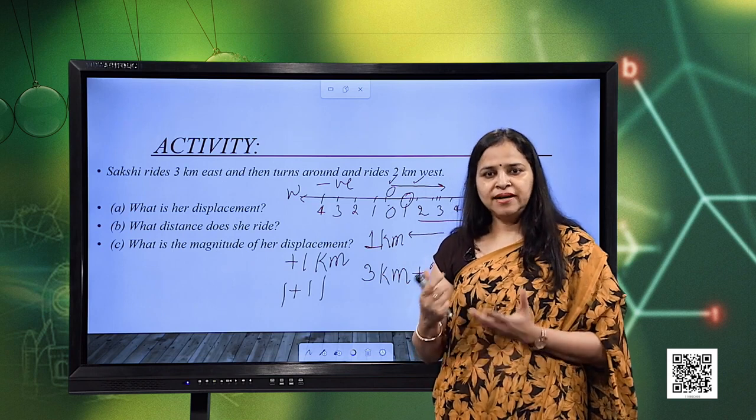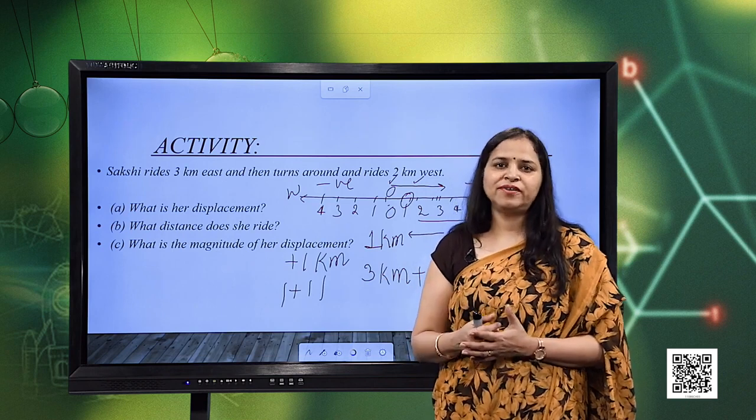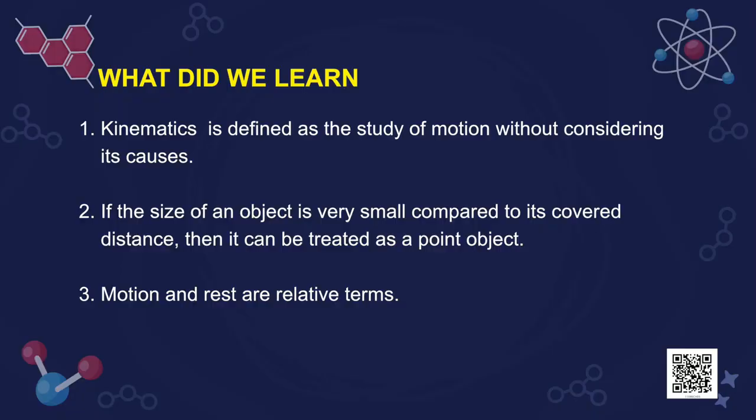Now, let's again recall what we have studied. Kinematics is defined as the study of motion without considering its causes. Next, we studied that if the size of an object is very small compared to the distance travelled, then it can be treated as a point object. The third point is that motion and rest are relative terms.